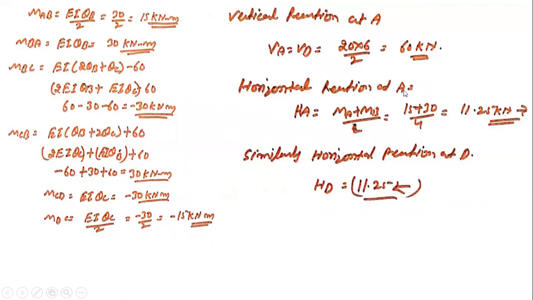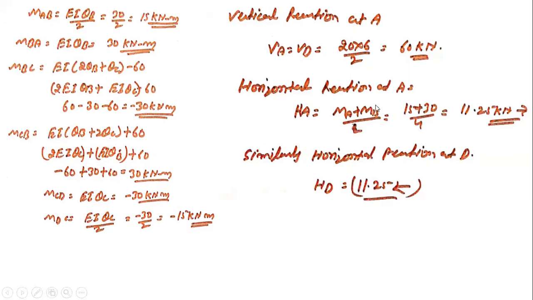So the horizontal reaction at A is nothing but MA plus MB over the length. MA is 15, MBA is 30. So 15 plus 30 by 4, that is coming out to be 11.20. This may be wrong here, so it needs to be verified.